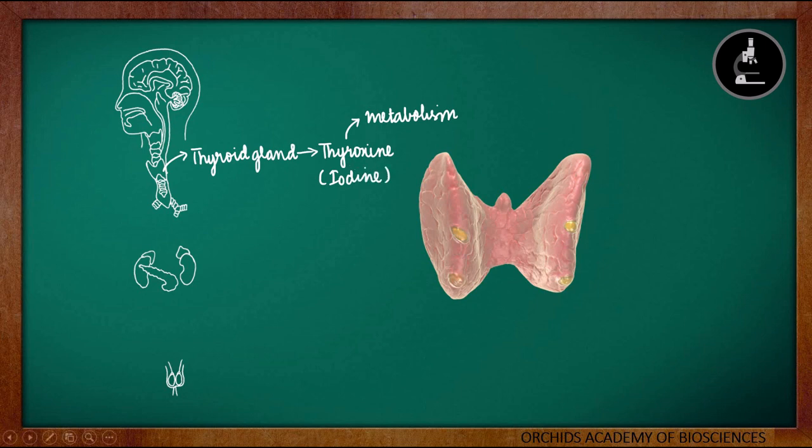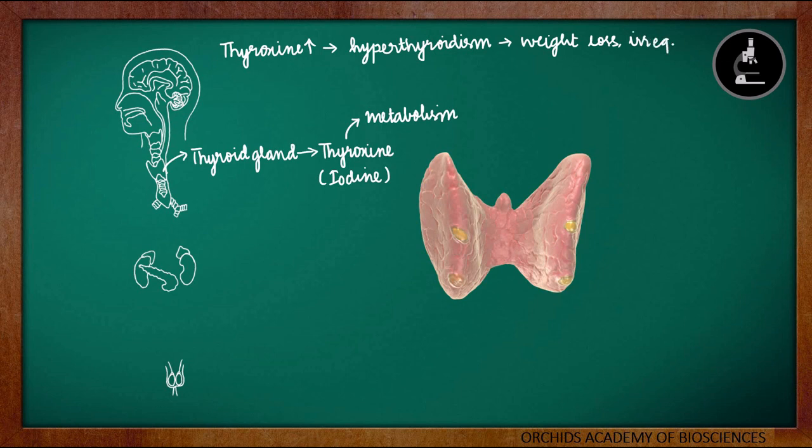When your thyroid doesn't work properly, it can impact your entire body. If your body makes too much of thyroid hormone, that is thyroxine, the thyroxine hormone levels will go up in your body. So if the thyroxine levels go up, it will lead to a condition called as hyperthyroidism. This can impact our body because this can lead to weight loss and irregular heartbeats.